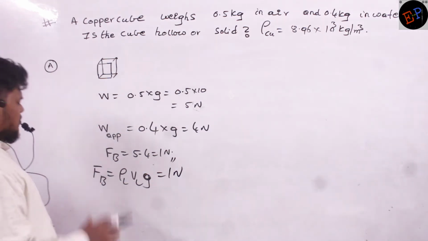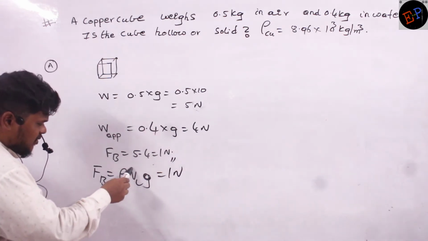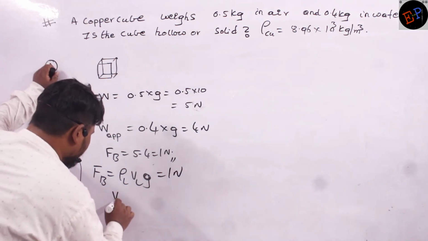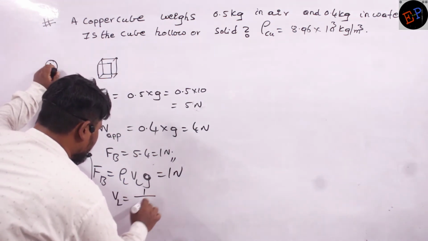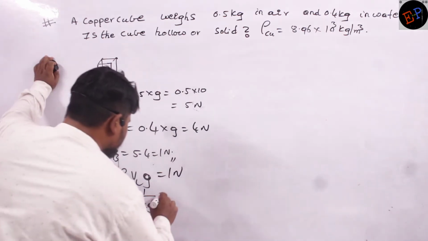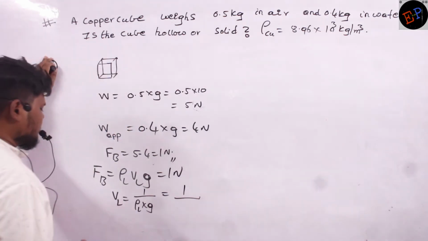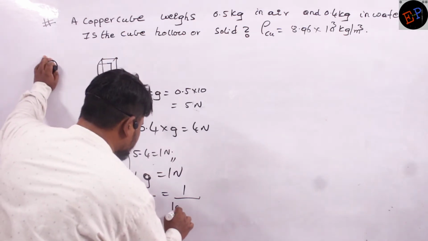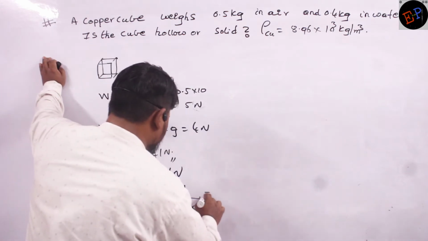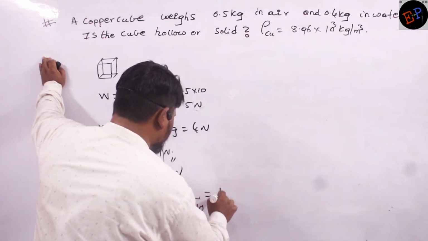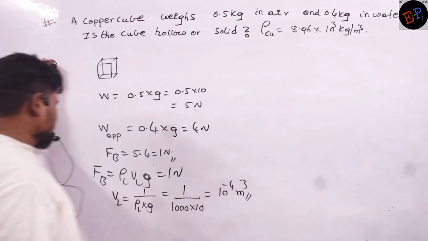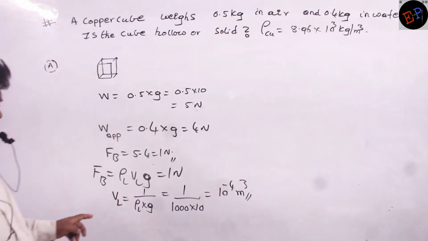Now, let us calculate V L and see what happens. How can I calculate V L? V L is equal to 1 divided by rho L multiplied by g. What is the density of liquid? Density of water is 1000, and g value is 10. So therefore, it is 10 power minus 4 meter cube. Is it clear?